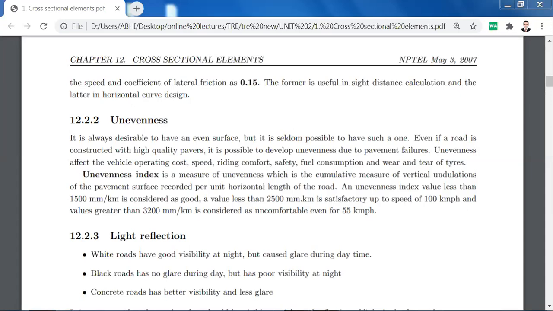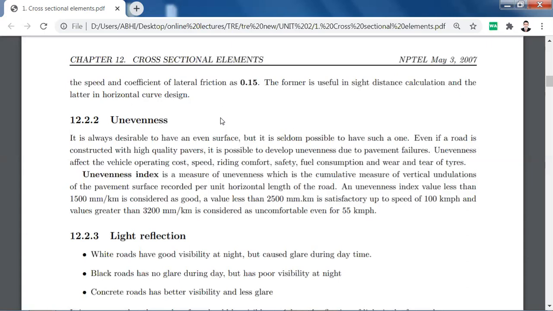At the rear wheels, the needle of that machine is kept down and it will touch the road surface, and your vehicle is moved, means the vehicle will run on that road, and that needle will measure the unevenness.